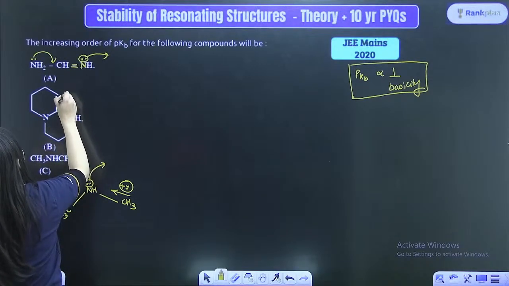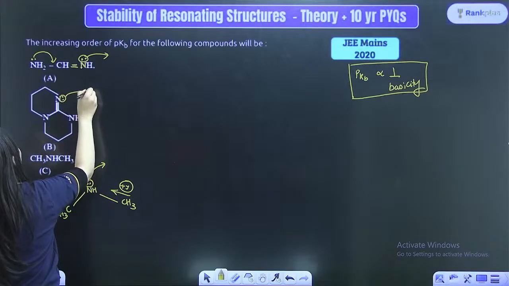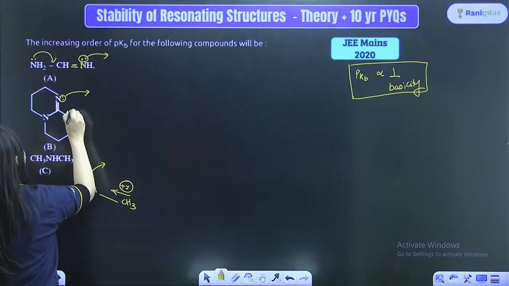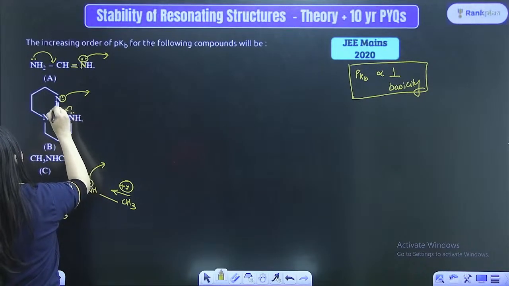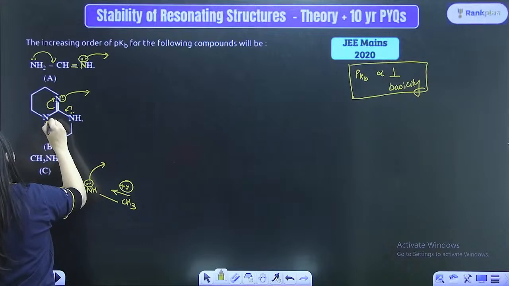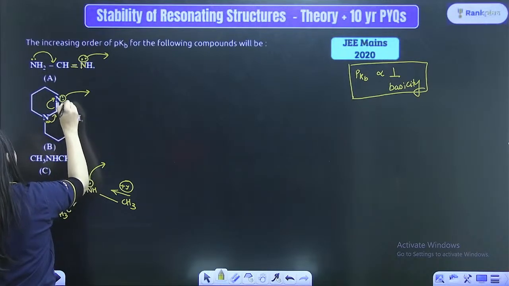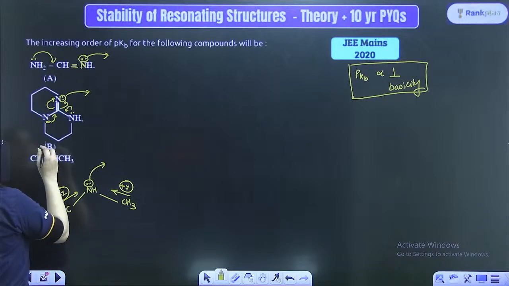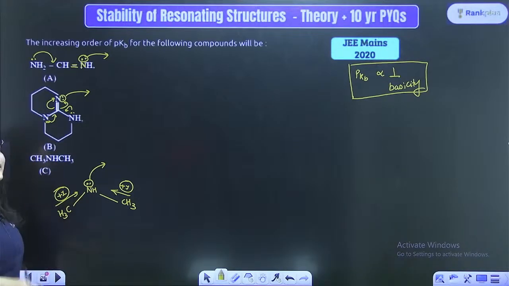In option number B, these electrons are participating in resonance, right? And here once again, these electrons are participating in resonance. These electrons are once again participating in resonance, right? But once again, can you see that these electrons might be participating in resonance with this nitrogen, but still your B compound has 3 nitrogens attached to it.